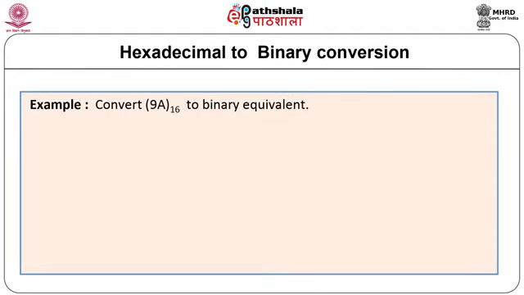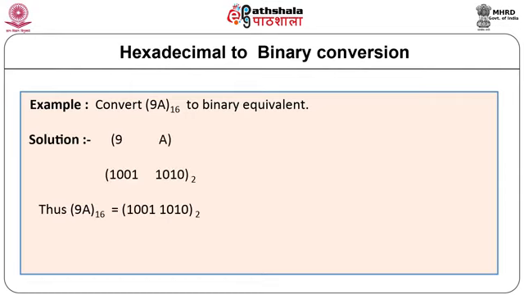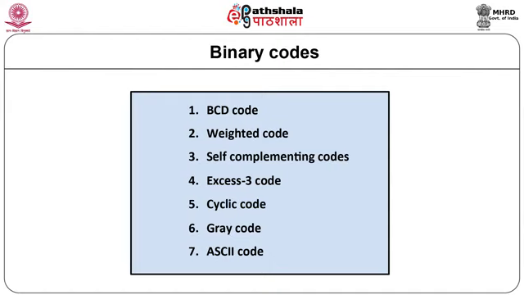Let us now demonstrate hexadecimal to binary conversion. Convert hexadecimal number 9A to its binary equivalent. In hexadecimal to binary conversion, each hexadecimal digit is converted into its equivalent 4-digit binary form. Thus, 9A in hexadecimal can be represented as 1001 for 9, and A is represented as 1010 in binary.